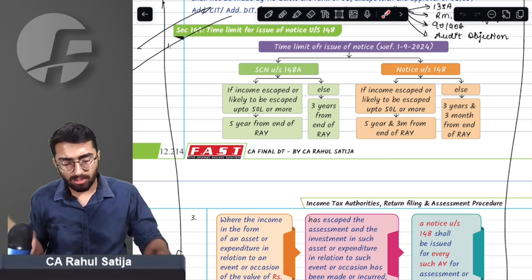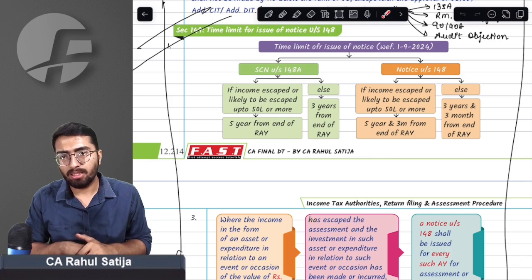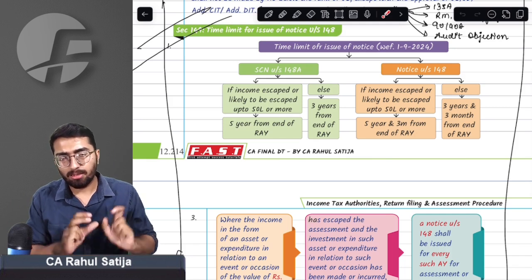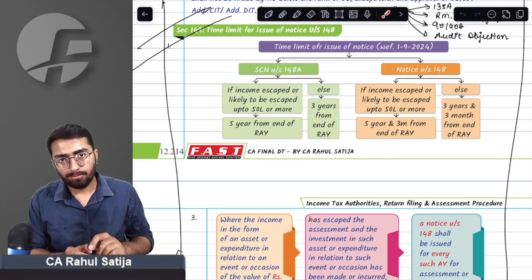Simply, if I am asked what the time limit is for issuing notices in this new income escaping assessment, if income escaped is up to 50 lakh rupees, for show cause notice, it is 3 years from end of RAY.